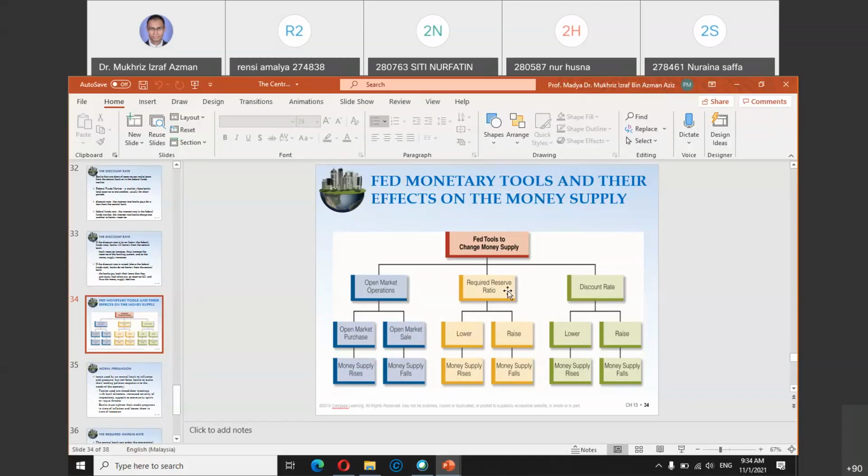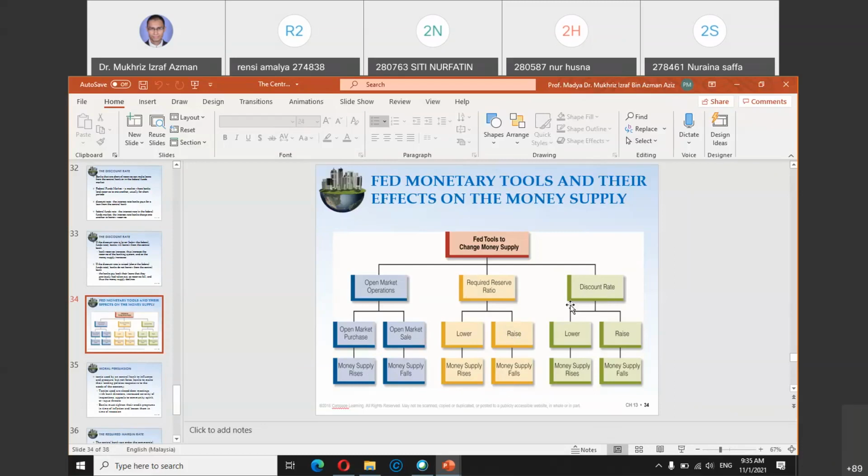Okay, and then the reserve ratio. Just now, when the central bank reduces the ratio, money supply will increase because commercial banks can have more money to give out as loans, and vice versa. If the ratio is raised, the bank has less money to give out as loans, so money supply will fall.